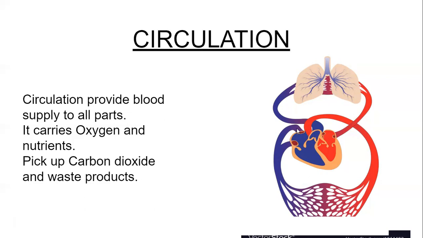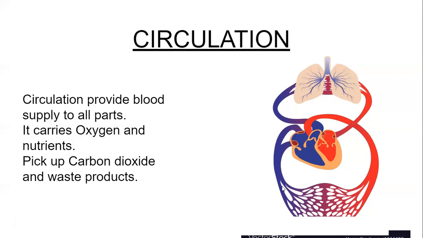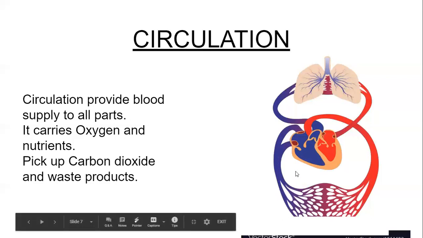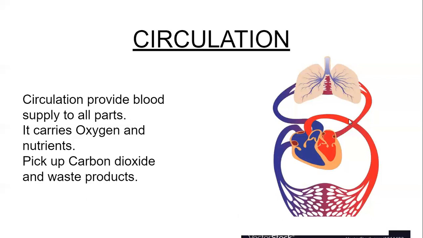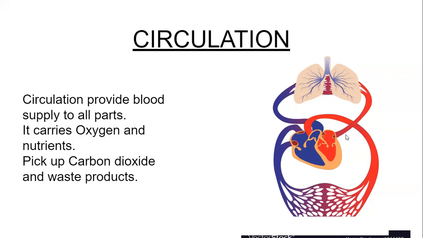Those going downward indicate that they will pick up from the parts of the body which are below the heart, and the others will pick up from the parts above the heart. This red color indicates that pure blood is supplied. This one is going down and another is going up to cover the whole body.